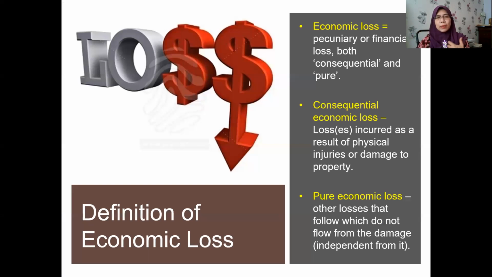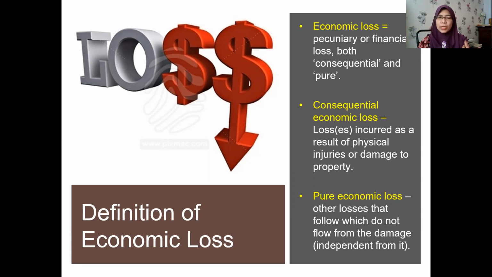Another term, which is our topic here, is pure economic loss. What is pure economic loss? It refers to other losses that follow, but which do not flow from the damage, and in a way are independent from it.